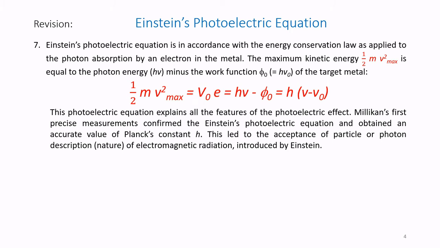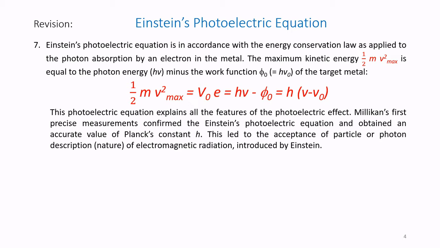Einstein's photoelectric equation is in accordance with the energy conservation law as applied to the photon absorption by an electron in the metal. The maximum kinetic energy, half m v max square, is equal to the photon energy h nu minus the work function of the target metal. In this equation he equated the kinetic energy, half m v max square, equals e V naught, electron volt, that is equal to h nu minus phi naught.